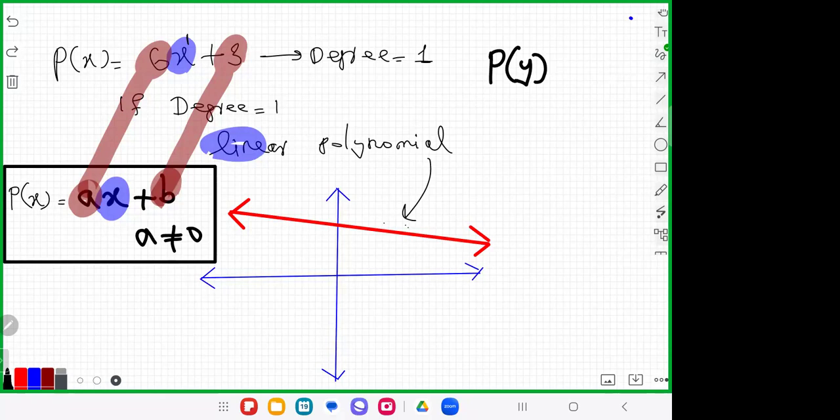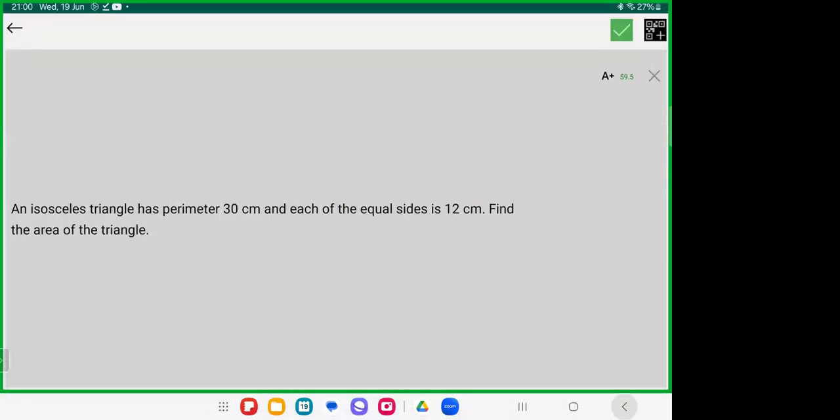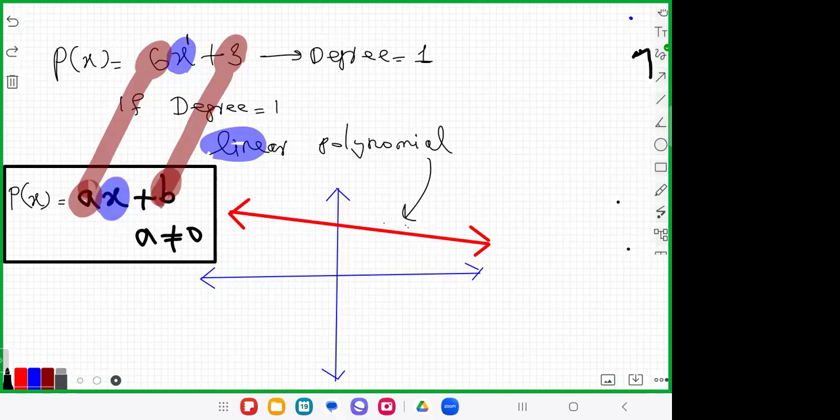So this is the shape of the graph. The shape of the graph is a straight line for ax plus b, and the zero of the polynomial is minus b by a. ചോദിക്കാൻ chance ഇല്ല കേട്ടോ. So if the degree is 1, it is known as linear polynomial, and the shape of the graph is a straight line.